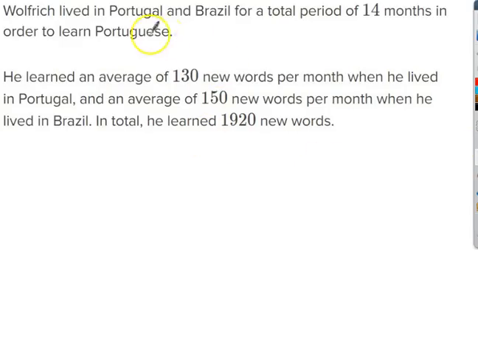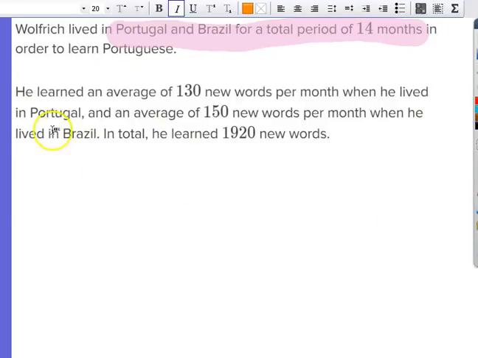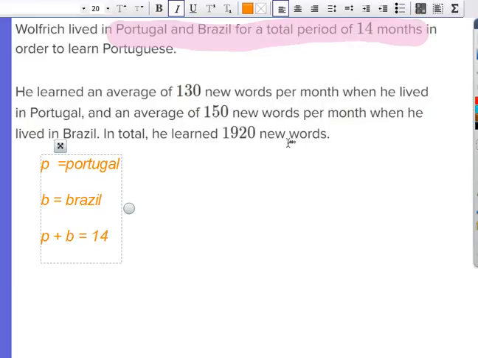In this case, I've got two equations. Wolfram lived in Portugal and Brazil for 14 months, so P is months in Portugal, and B is months in Brazil. And the equation is a total of 14, meaning Portugal plus Brazil equals 14. The other equation: an average of 130 words per month in Portugal and an average of 150 words per month in Brazil equals a total of 1,920 words.